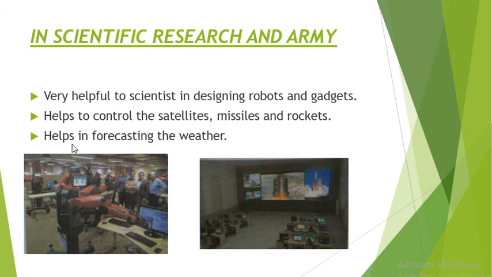Now next one is helps in forecasting the weather. A computer is very useful for this purpose also, for forecasting the weather. Whether the season will be winter and summer, and if there is any condition about the storm and thunderstorm, etc. So for these forecasting also we can say scientists use many of the computers. Those computers are of a huge quality. Okay, they are very high tech in technology, so those type of computer are very different from the usual computer that we are using in our daily life. Okay, because they were the supercomputer which are used by many of the scientists.